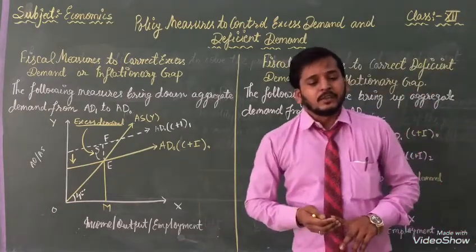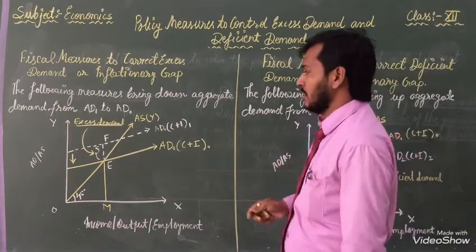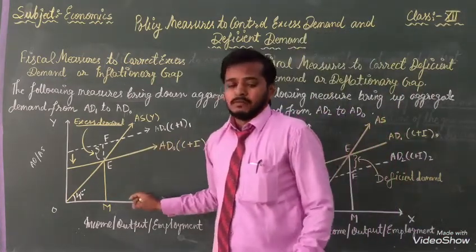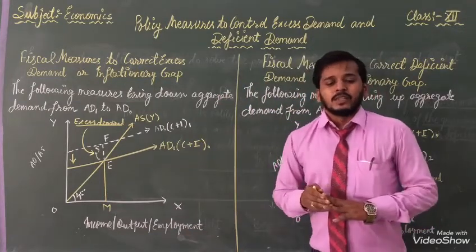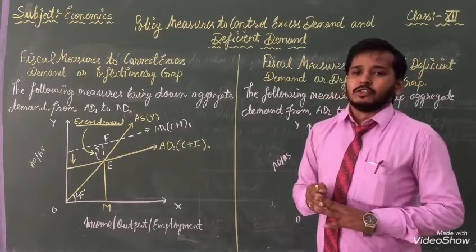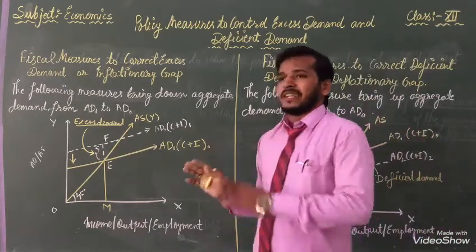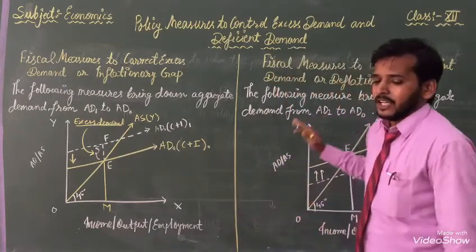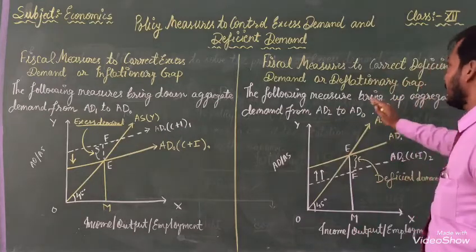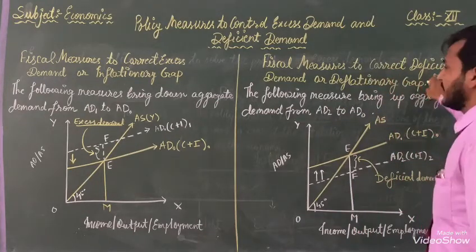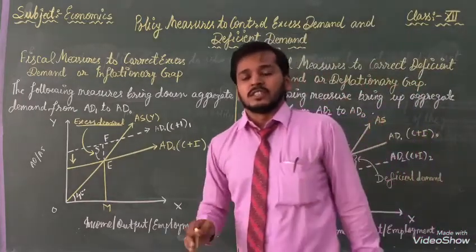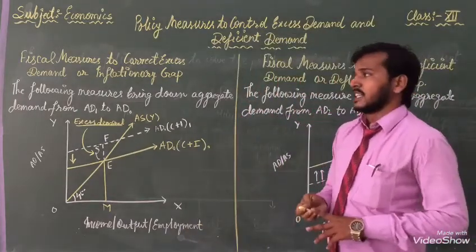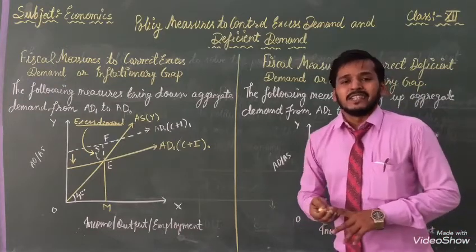With the help of that we can know what the excess demand is with the help of this diagram, and what the fiscal measures are on behalf of government revenue. These are all things we are going to read inside. And with the help of that we can know deficit demand. That one is in front of you, two pictures. With the help of both diagrams, both pictures, we will explain.